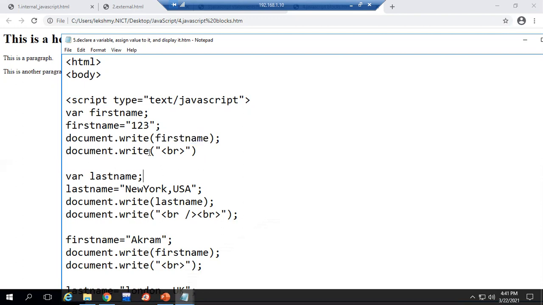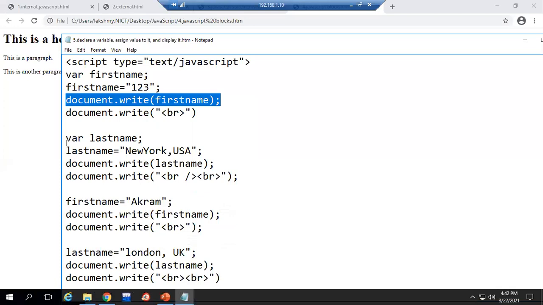Okay. Here you remember BR, break line. It will add a new line. So I'm just printing that to make our output more attractive. That's it. Without BR also it will work. This is one variable operation. We declared a variable, we have initialized the variable like this, and we are displaying the variable value.